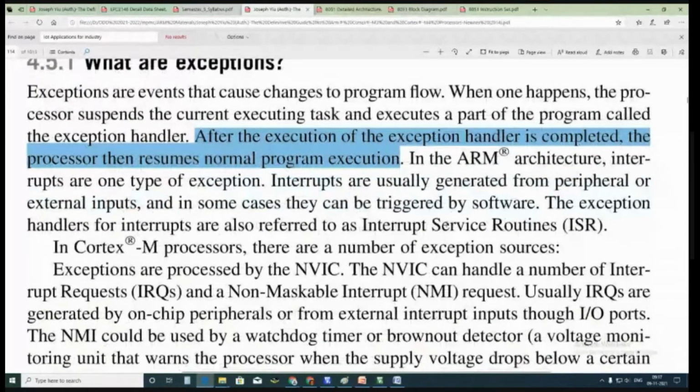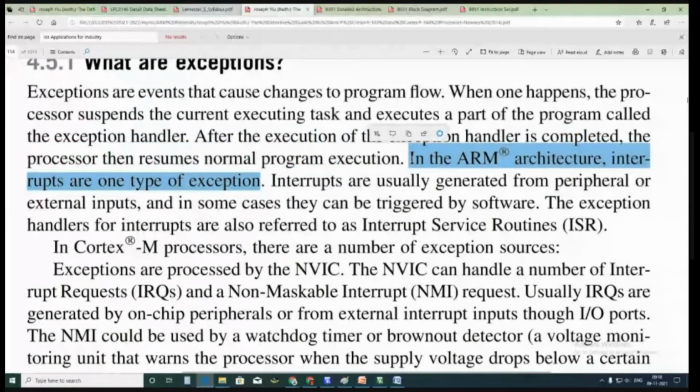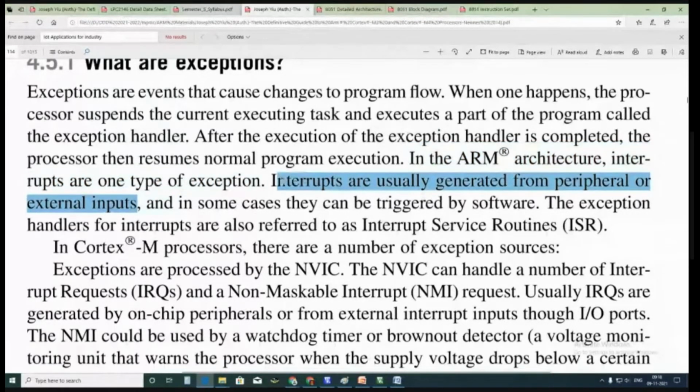So in the ARM architecture, interrupts are one type of exception. So interrupt itself is considered an exception here. In general, interrupts are exceptions, exceptions are interrupts. Very simple. That is the moral here. Interrupts are usually generated from peripherals or external inputs, as we know, as we have experienced. In some cases they can be triggered by software.